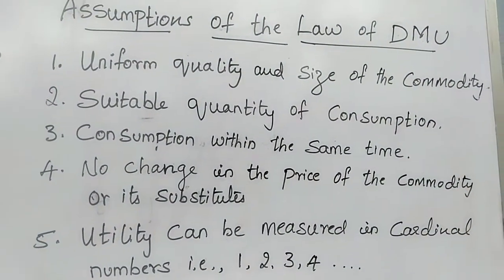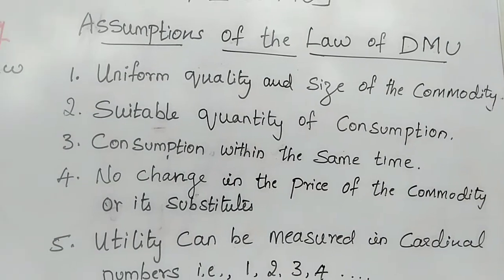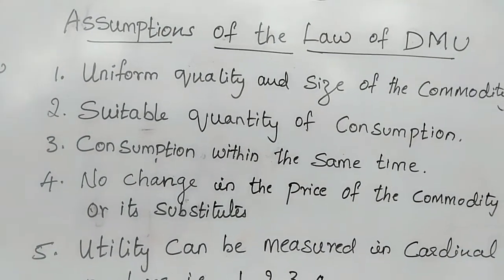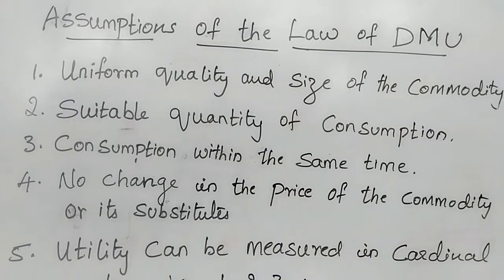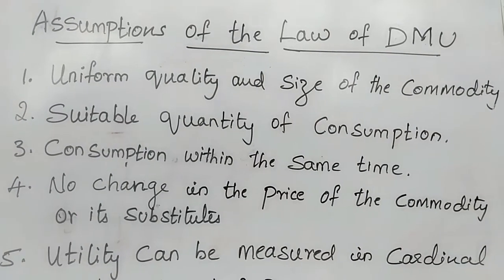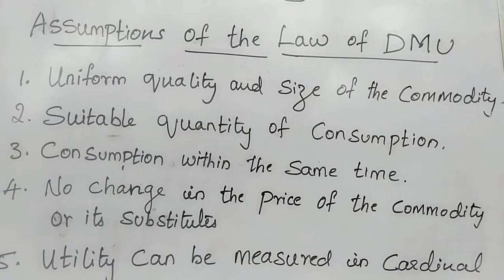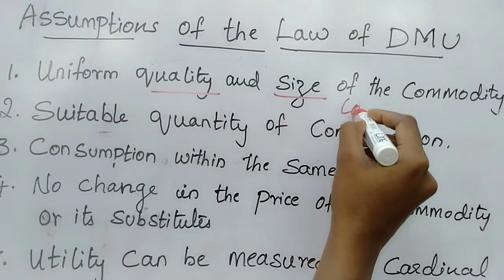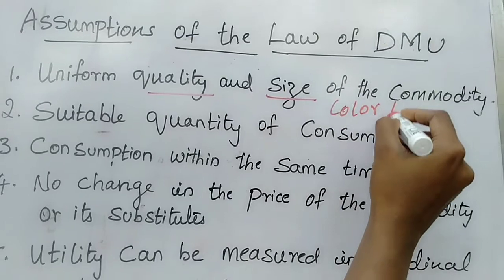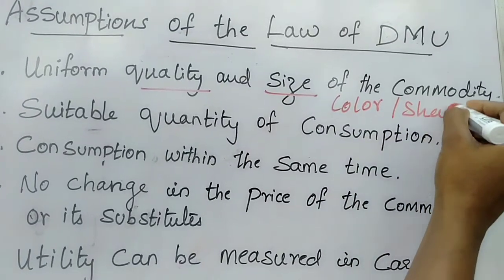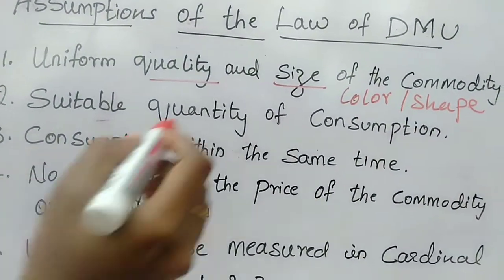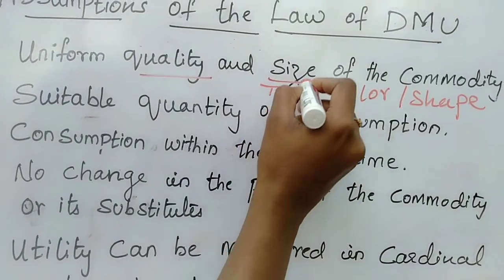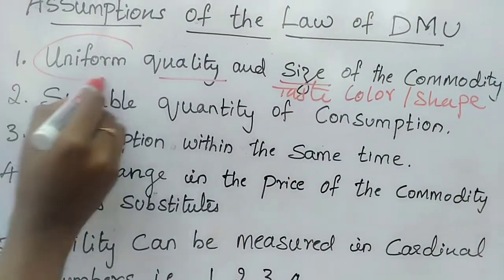Uniform quality and size of the commodity means, here we are taking an example of any one particular commodity. That particular commodity's quality, size, color, shape, taste, everything remains uniform.